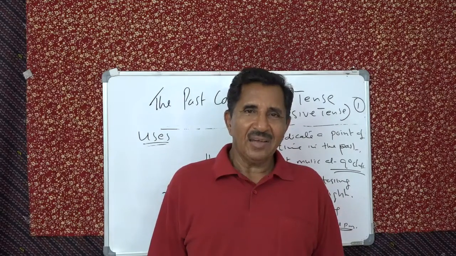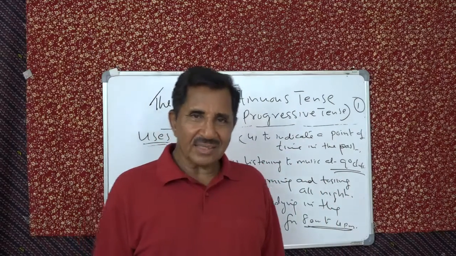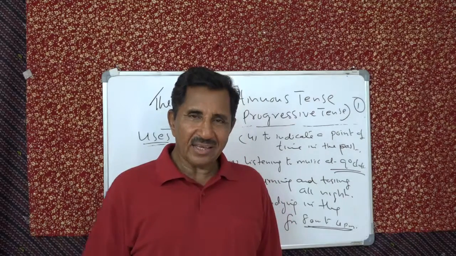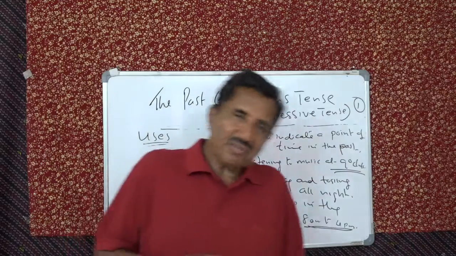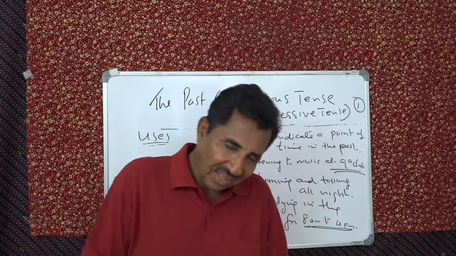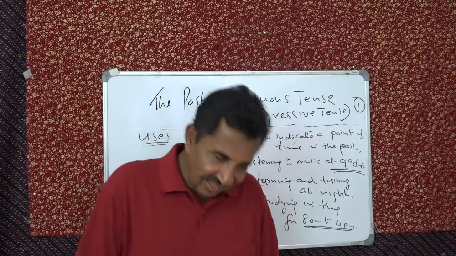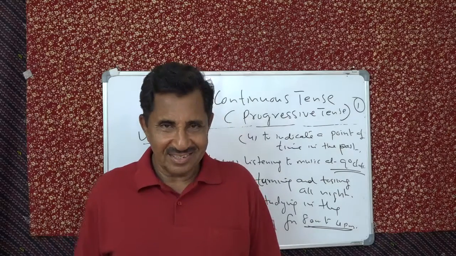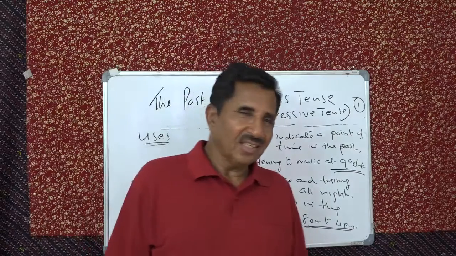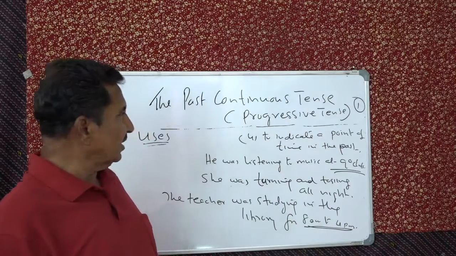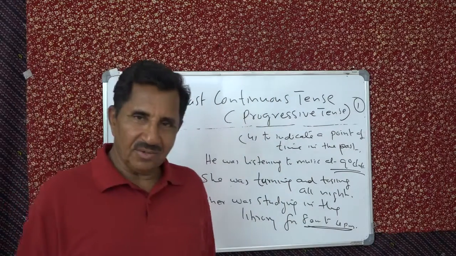See, I was trying to get up at 8 in the morning, but I could not. Some days it happens, no? You are very tired, so you are sleeping like that. You want to get up, 2, 3 times, but you cannot. See, it can happen like that. Okay, is that clear to you? Yes. So then you have got what is called the past continuous.